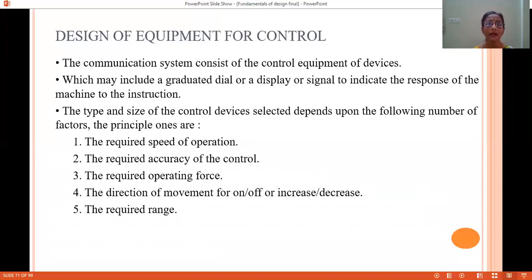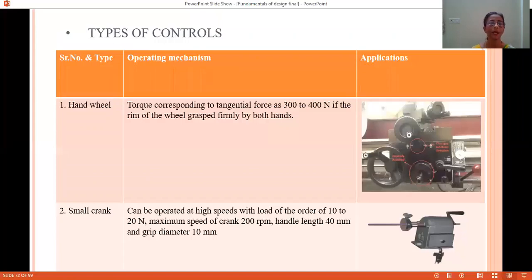How much range is required for the controlling operations? If the range required is very small, then we can use controls like a hand wheel. But if the range required is very large, then we can use a foot operated pedal or any other mechanism. So these are types of the controls. You can see here on the lathe machine, we have all used hand wheels for operation of the cross slide, etc.